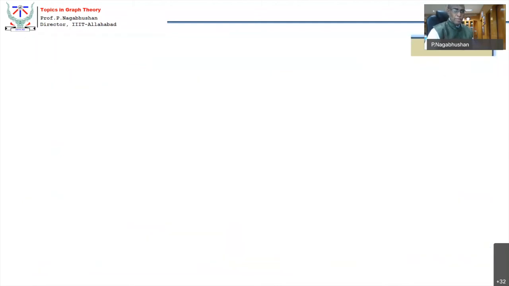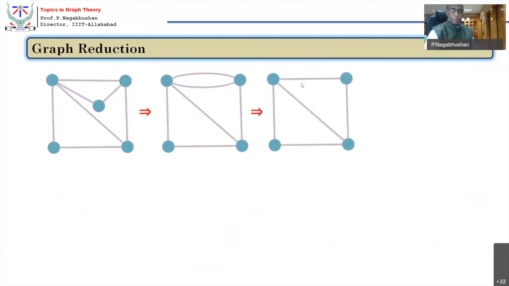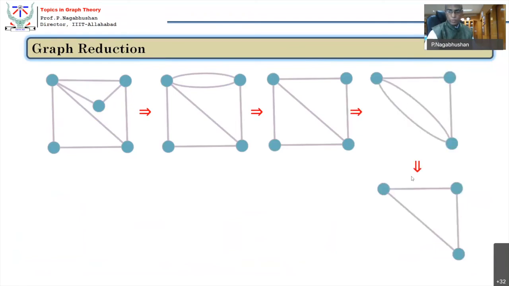We will do another simple exercise, but here purposefully I have taken this homeomorphism inside the region. So now you can see it's a homeomorphic vertex. I shall remove that homeomorphic vertex. That becomes a parallel edge. Parallel edge is converted into a simple edge, and again homeomorphism, that becomes parallel edge, and that's converted into a simple edge, and again homeomorphism, that gets converted into parallel edge.